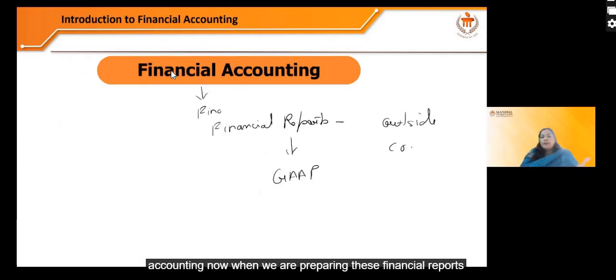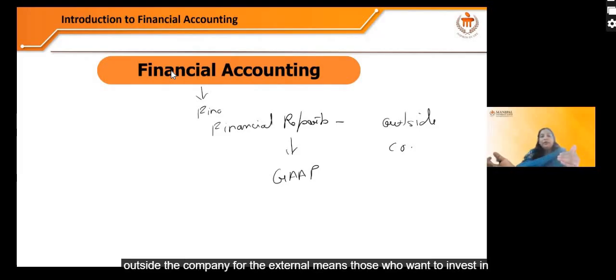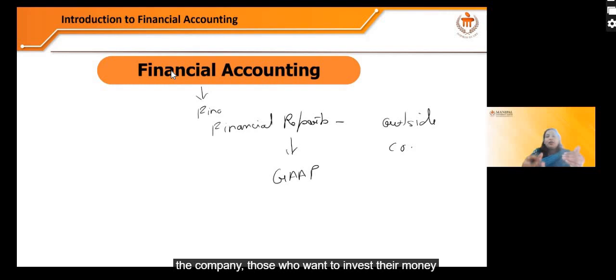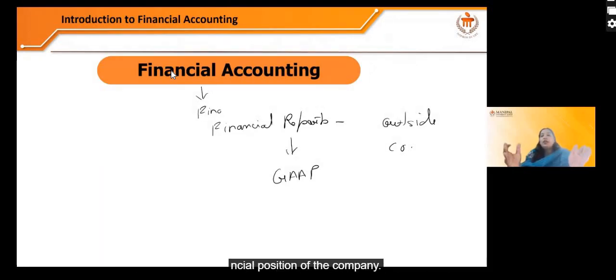That is accounting. Now, when we are preparing these financial reports, like the financial statements or balance sheet, to present to outsiders, outside the company, for the external, meaning those who want to invest their money in the company, or the customers who want to know the financial position of the company, the company needs to publish the result in the newspaper, to the public, so that they can attract the investors and the customers, and everybody gets to know the financial position of the company.